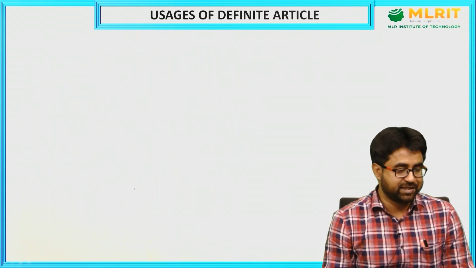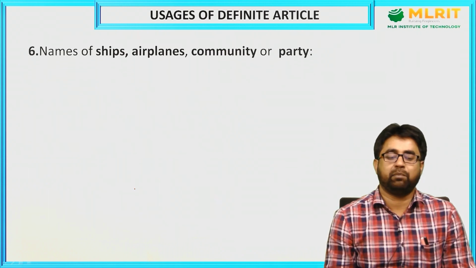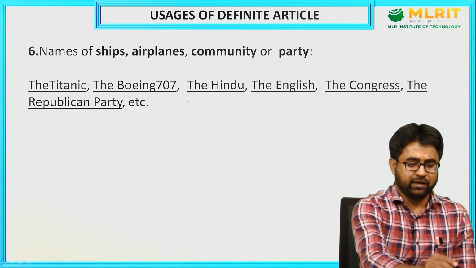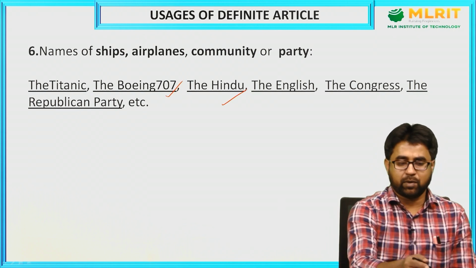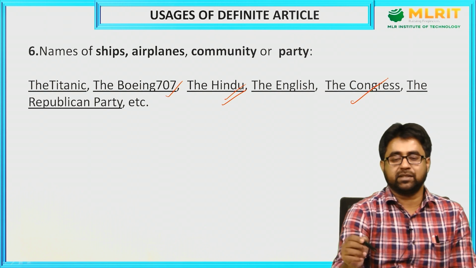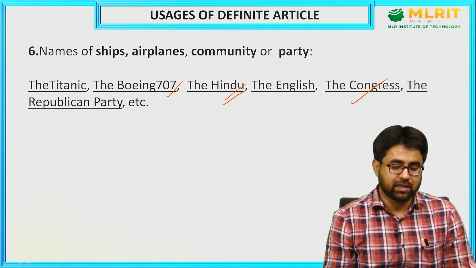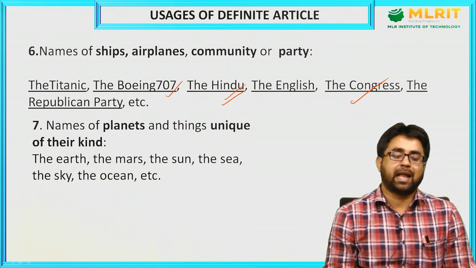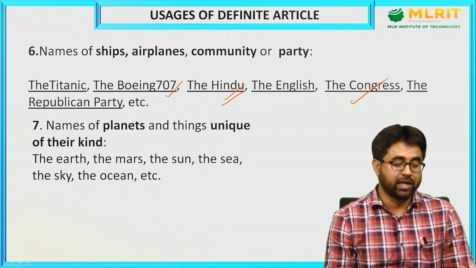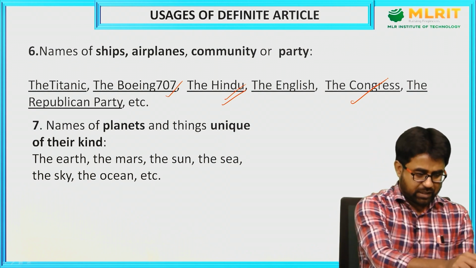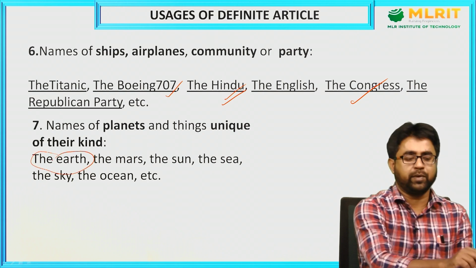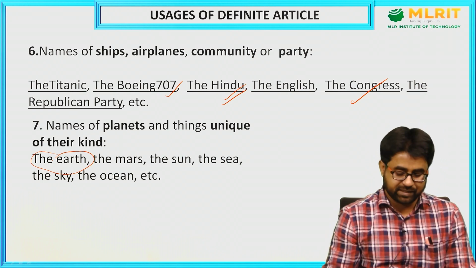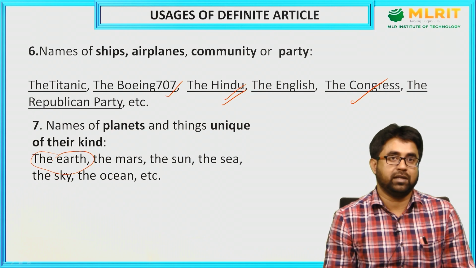Now let's come to the next usage of definite article. Names of ships, airplanes, communities or parties. You can see the Titanic, the Boeing 707, the Hindu. We are talking about a community here. The Congress, the BJP, Bharatiya Janata Party, these are all parties. So they always take definite articles. Next usage, names of planets and things unique of their kind. Like I have spoken about it, this is one group of nouns which are always specific. So the earth, the Mars, the sun, the sea, the sky, the oceans, all these things.